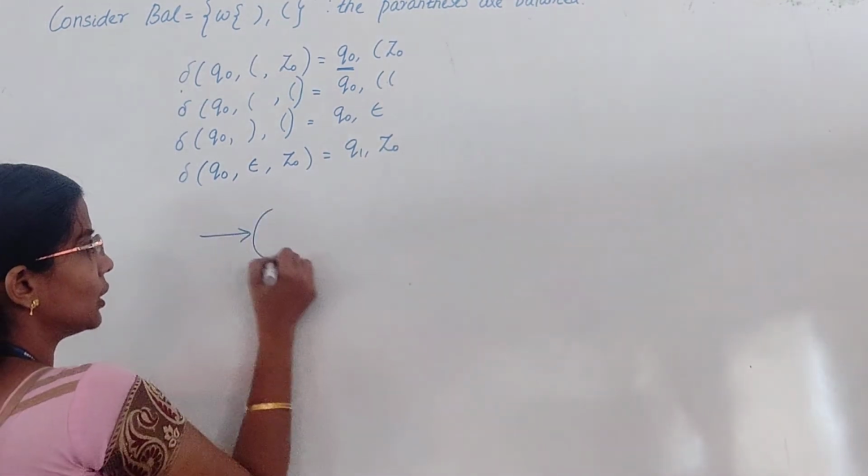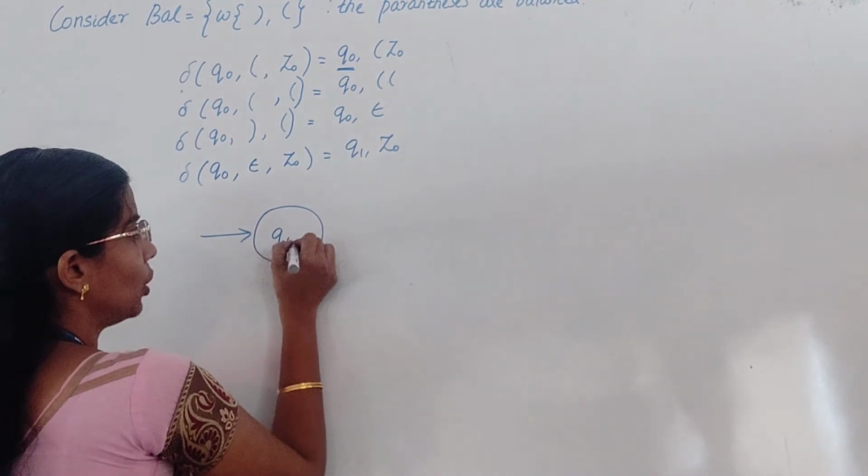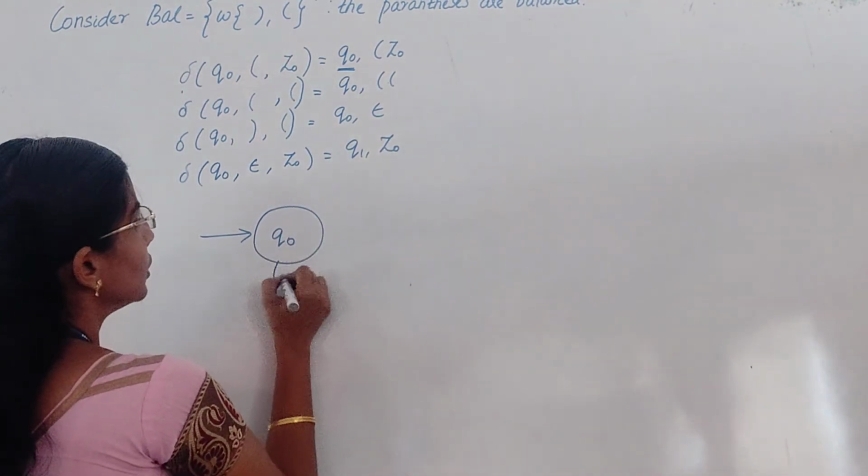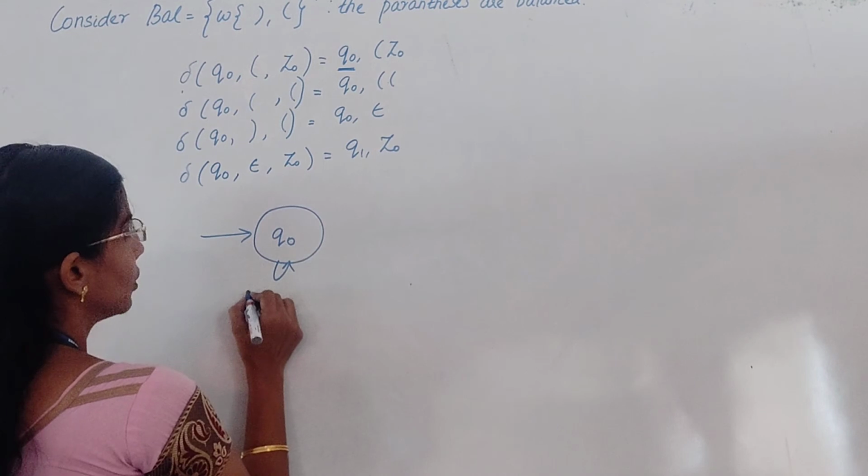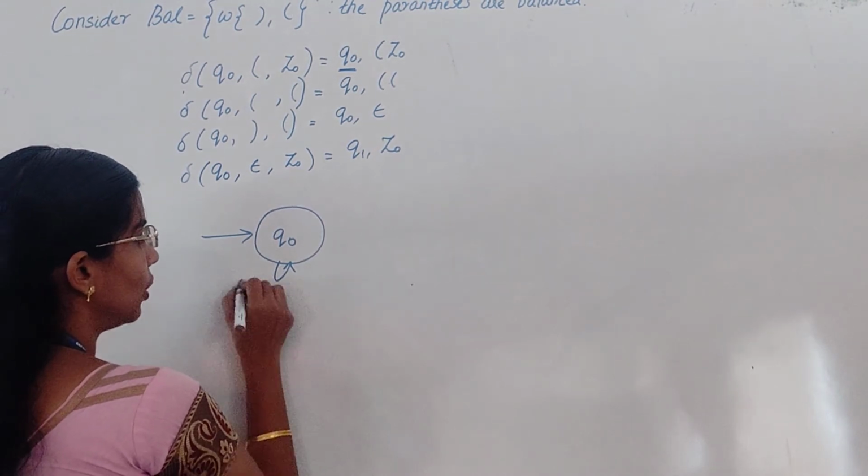How to draw the transition diagram? Q naught, open parenthesis, Z naught.